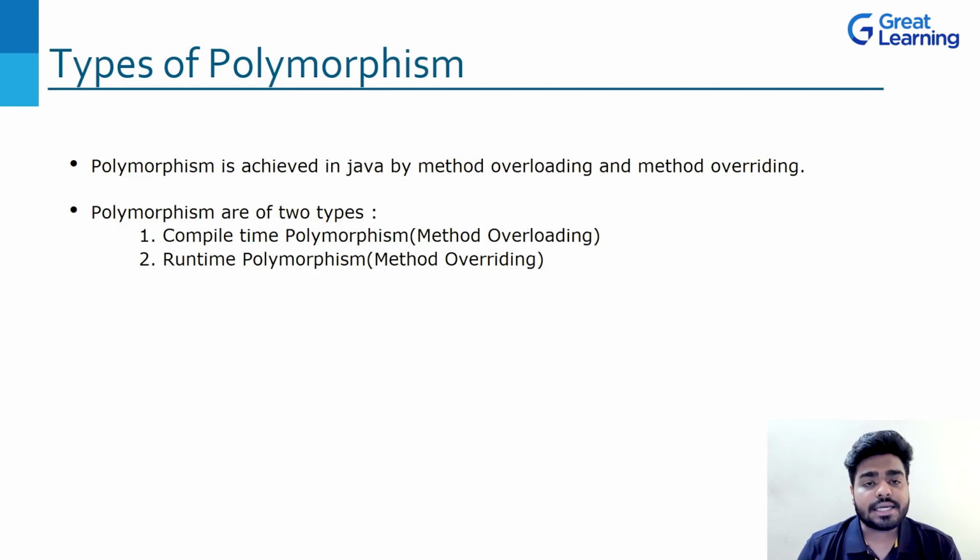Similarly, there is runtime polymorphism which actually acquires this concept, which is method overriding, okay? So please be clear about these four terms, okay? There are two types of polymorphism, compile time and runtime polymorphism, but they acquire several concepts. That is what I have written in the bracket, okay?